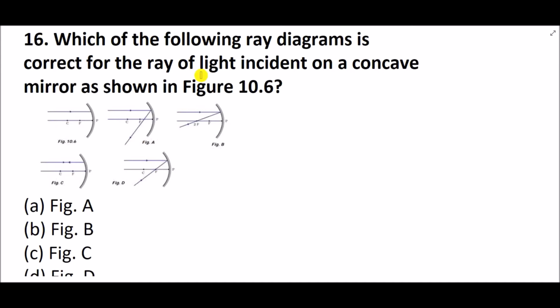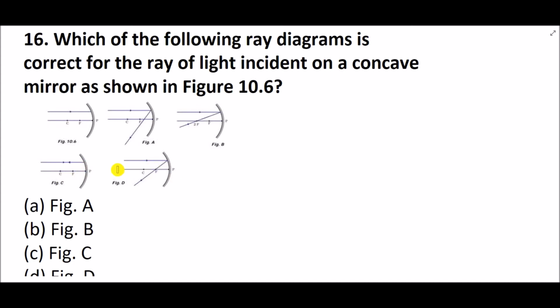Which of the following ray diagrams is correct for the ray of light incident on a concave mirror? All the options show that light is coming parallel to the principal axis. So when the light comes parallel to the principal axis, it reflects and goes through the focus point. You can see figures A, B, C, D, and they are not going through the focus point.